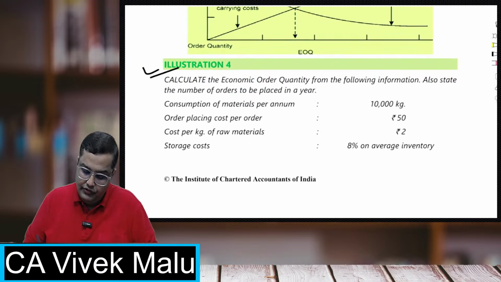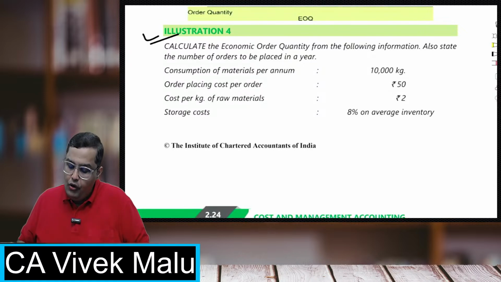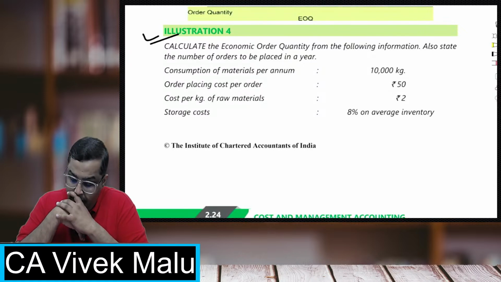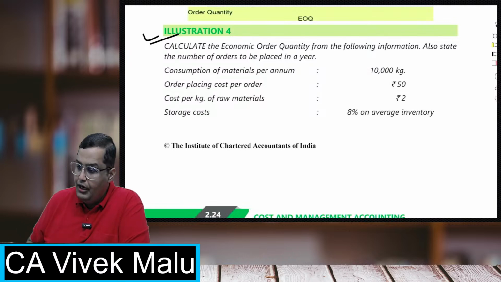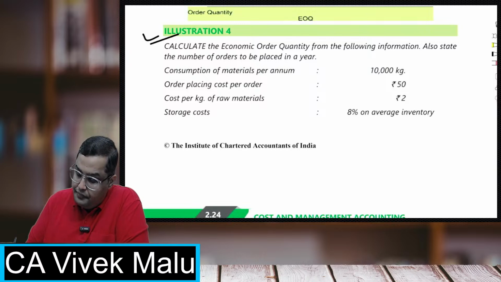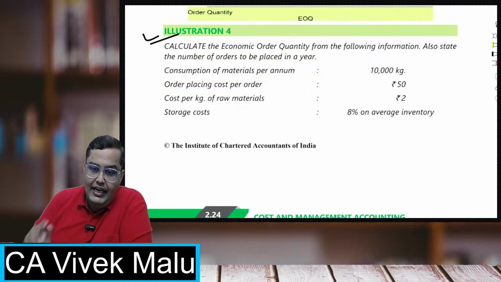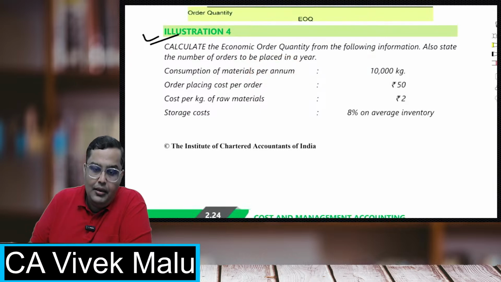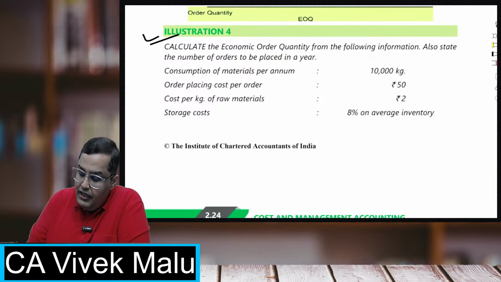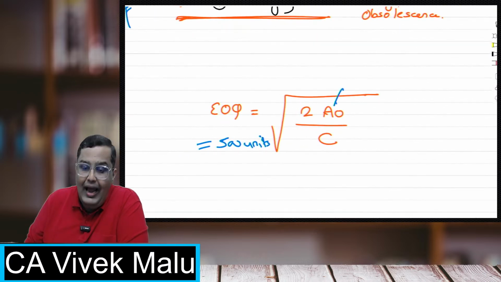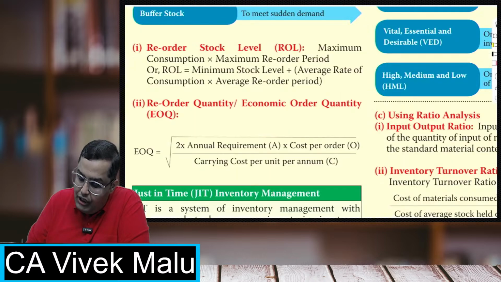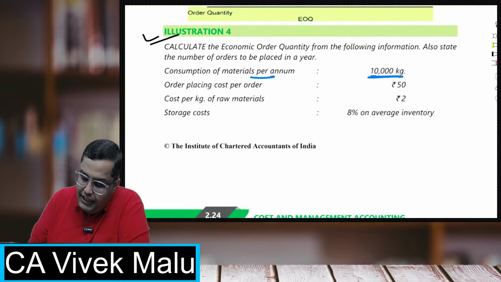You can see the question on the screen also. Calculate the economic order quantity from the following information. Also, state the number of orders to be placed in a year. So you also have to calculate the number of orders. Consumption of materials per annum is something very interesting. They have already given per annum, and in our formula, it is root of 2AO upon C. A stands for annual requirement, and they have already given you the annual requirement, that is 10,000 kgs.